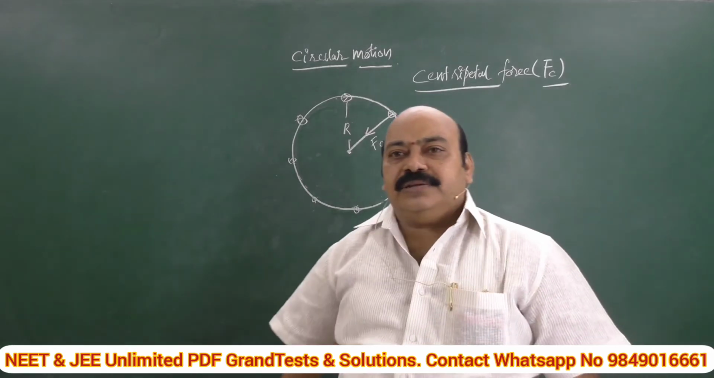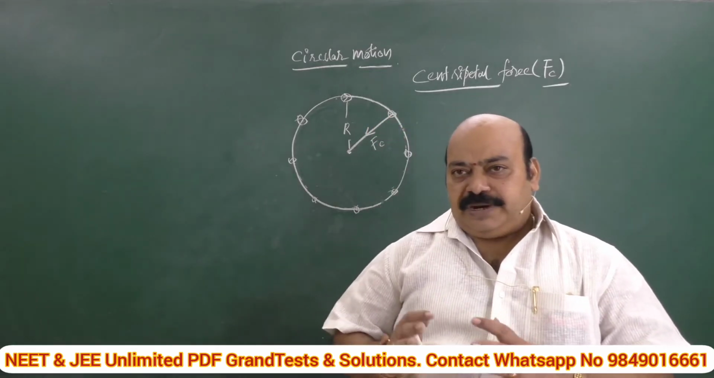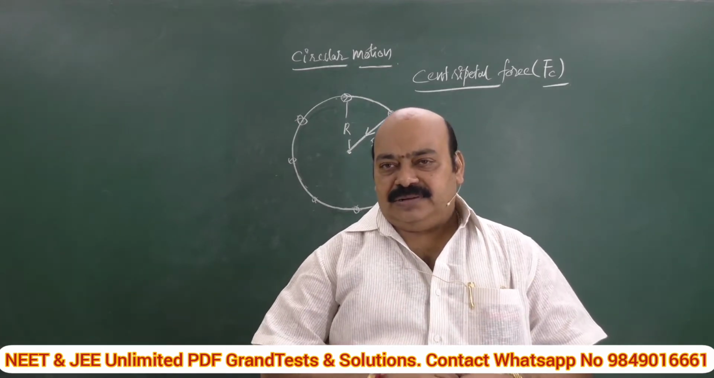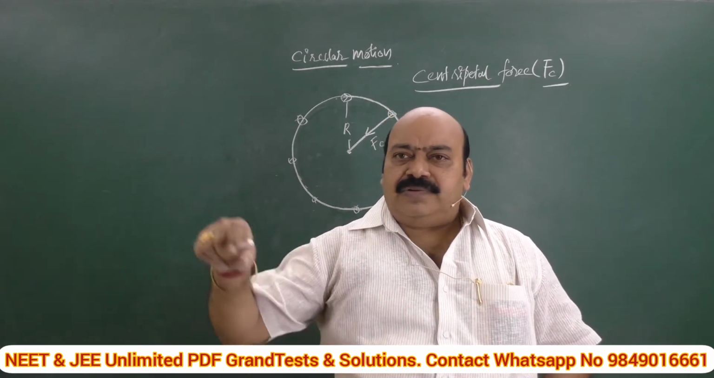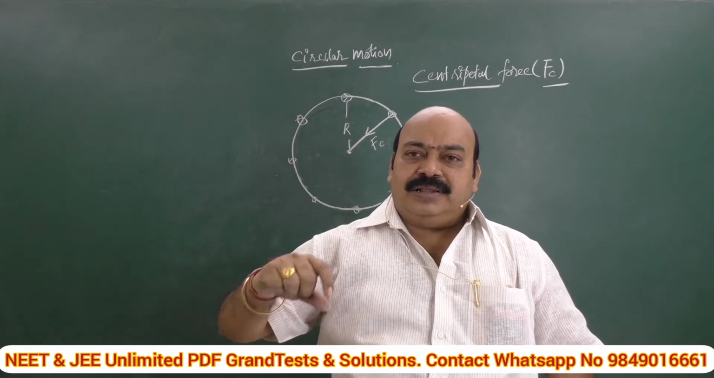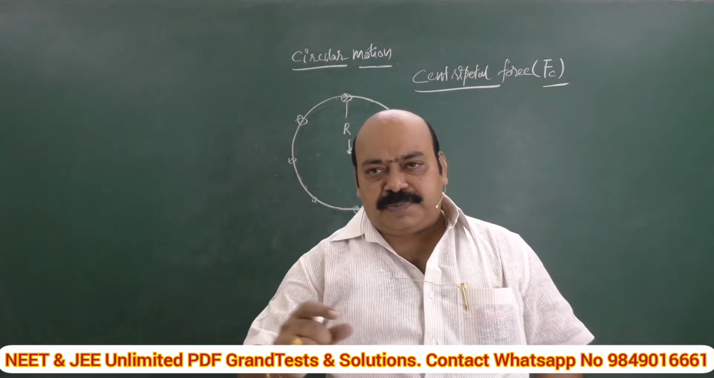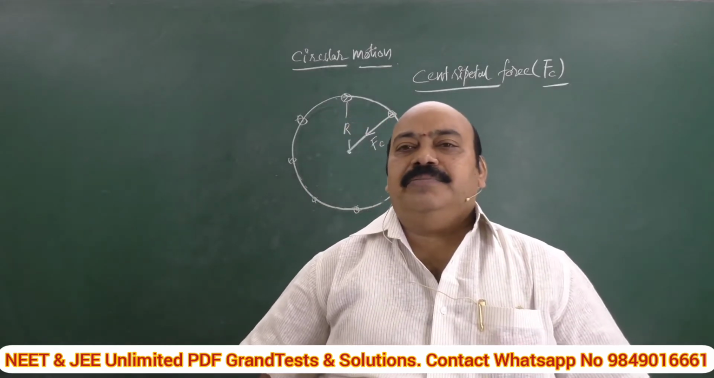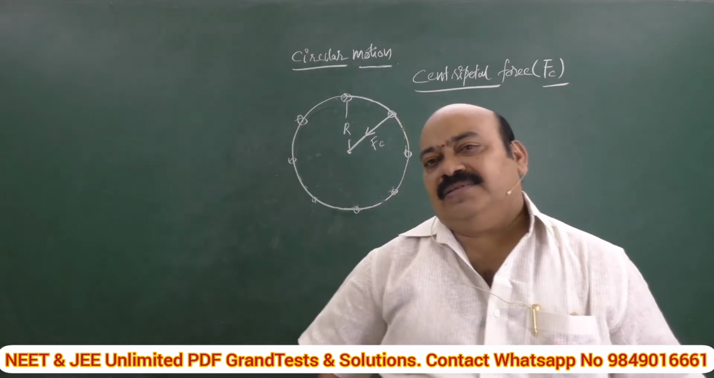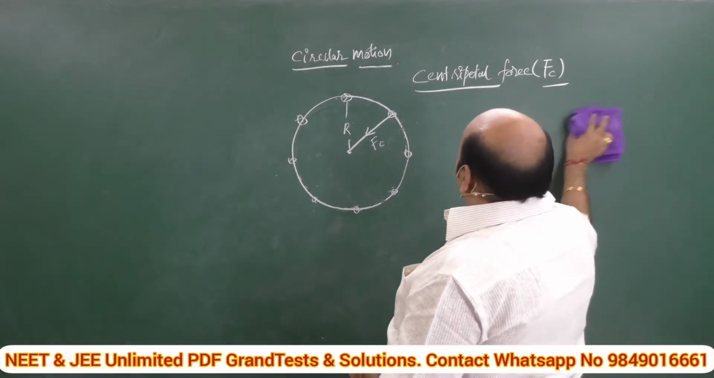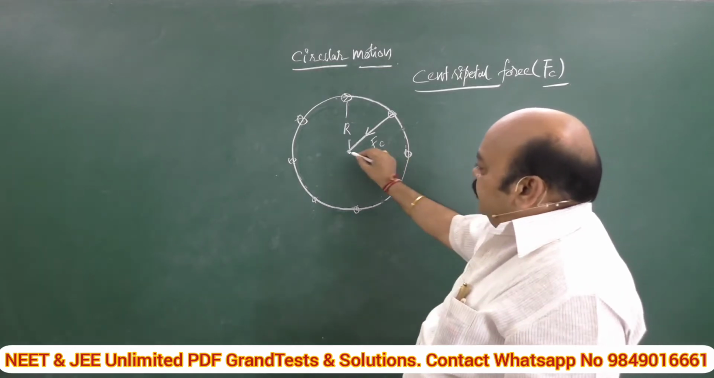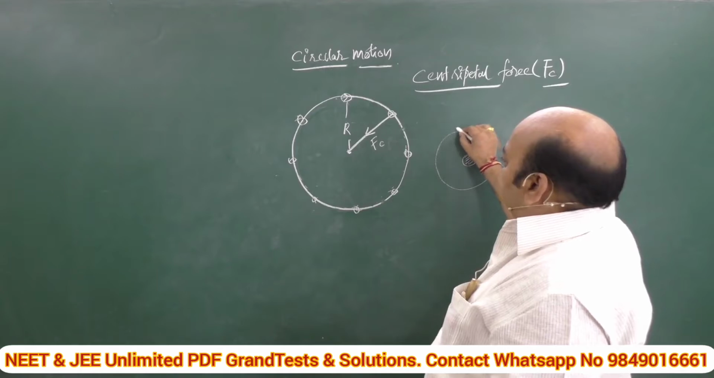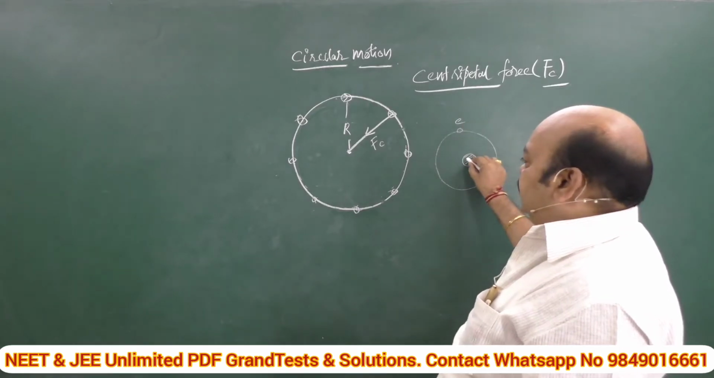Let us consider some more examples in which centripetal force is required, and by whom was it supplied? That is one more question. When an electron revolves around the nucleus, the necessary centripetal force is supplied by the electrostatic force of attraction between the nucleus and electron. Very, very important. See this one. If it is a nucleus, around this nucleus, electron is revolving.